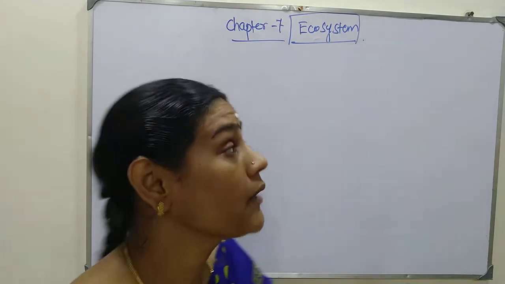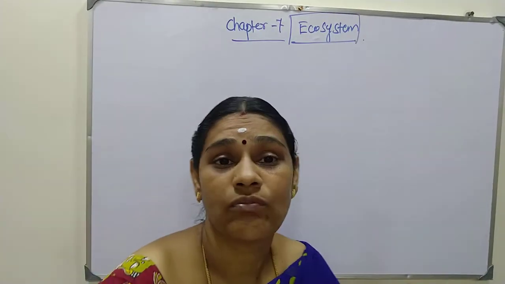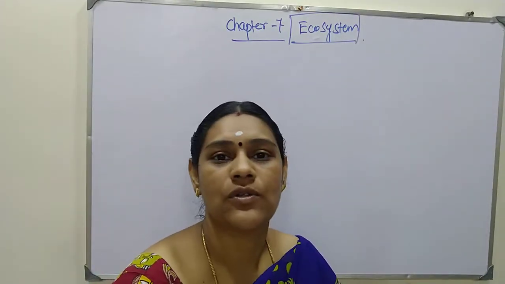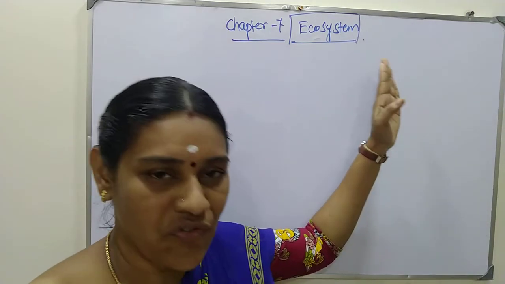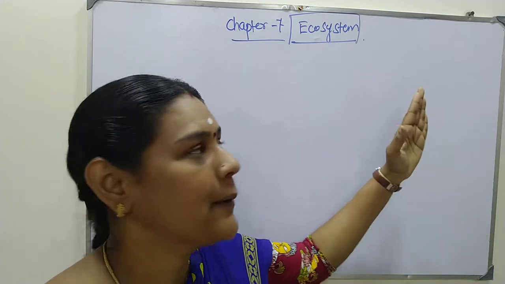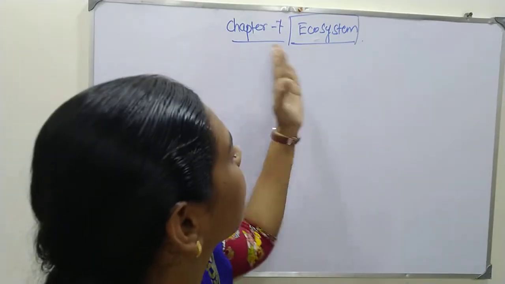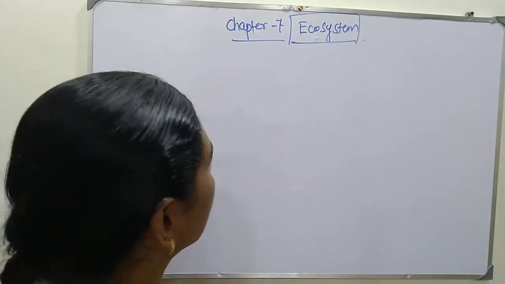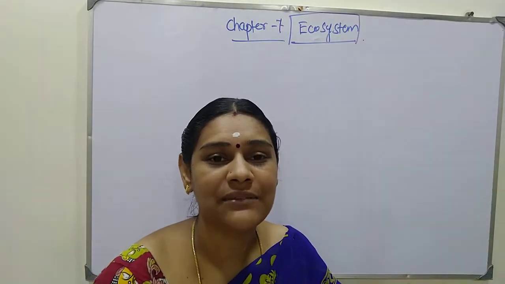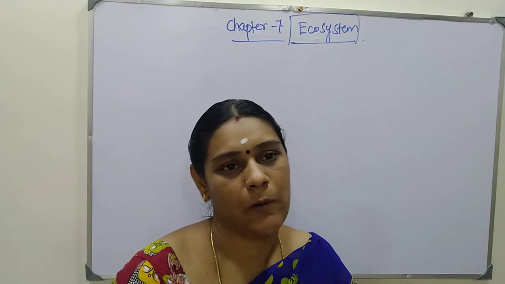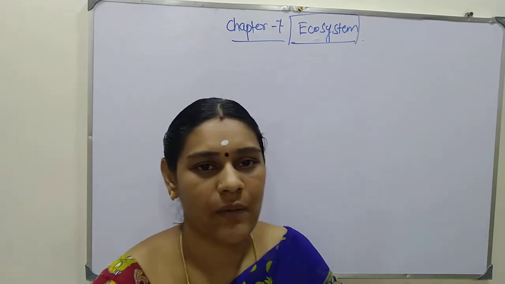But today I am going to explain about the ecosystem. What is called an ecosystem? The ecosystem is the interaction between the living and non-living components in the environment.